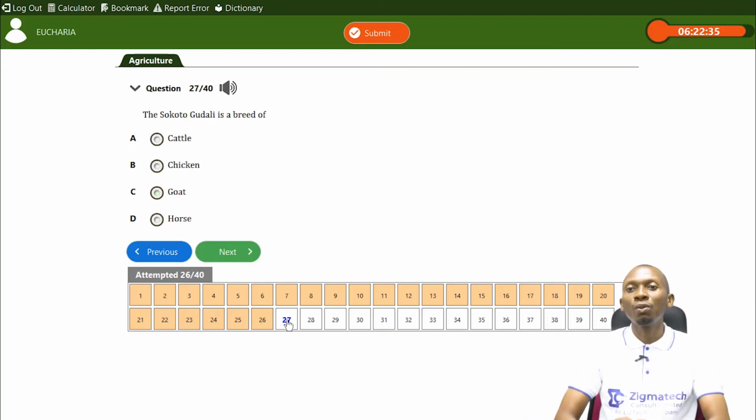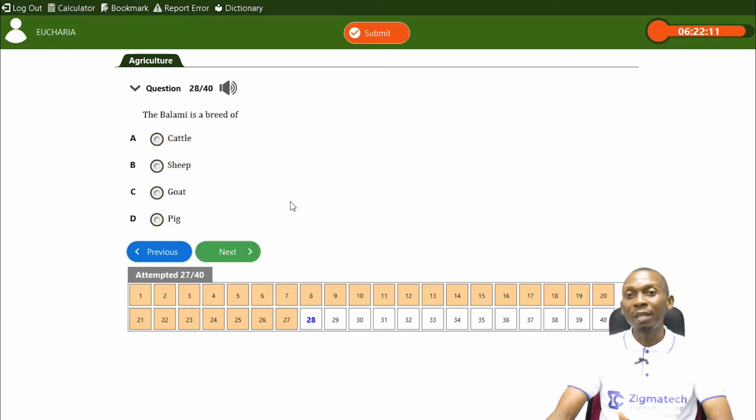Now we have Sokoto Gudali. Under animal production you have to have a good knowledge of the various breeds of animals, and based on that knowledge, Sokoto Gudali is a breed of cattle. It's not a breed of chicken, it's not a breed of goat, it's not a breed of horse. So the answer is cattle.